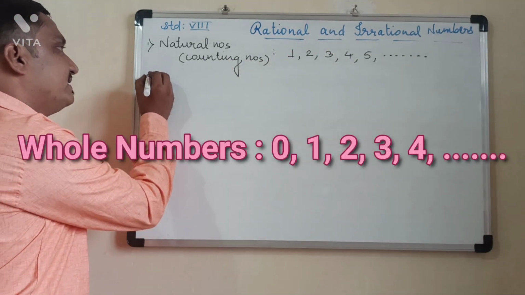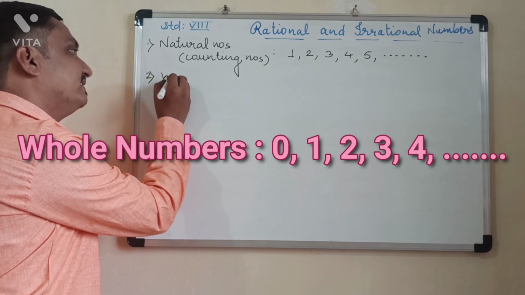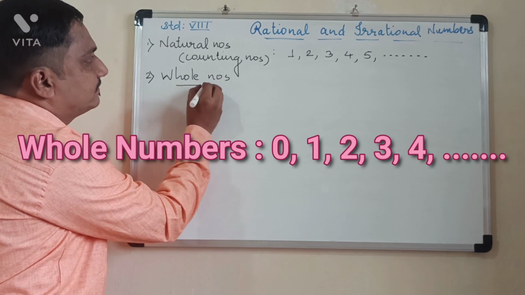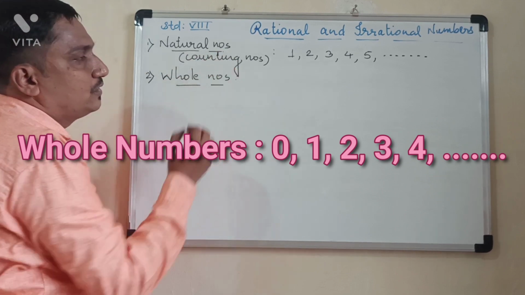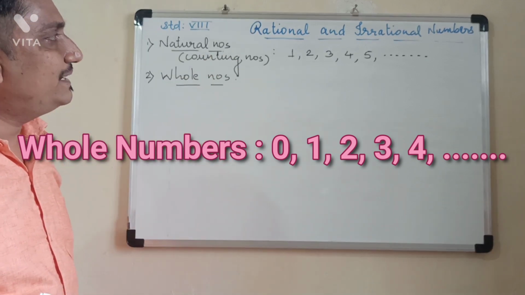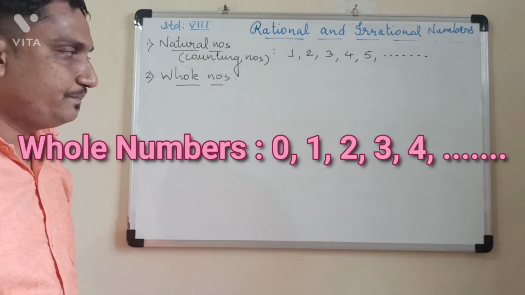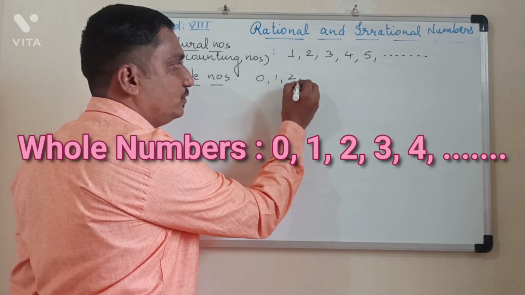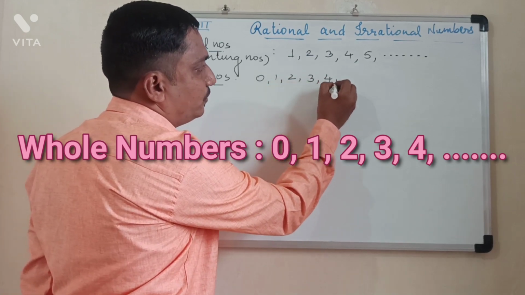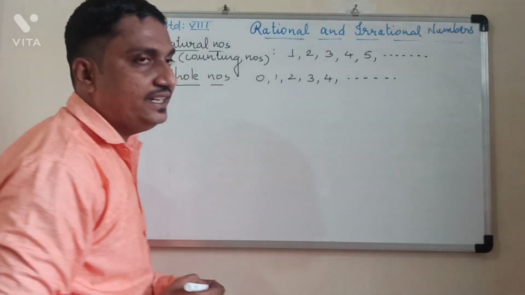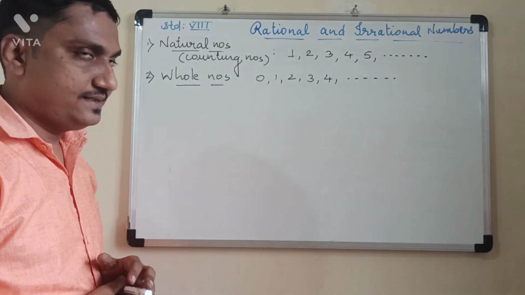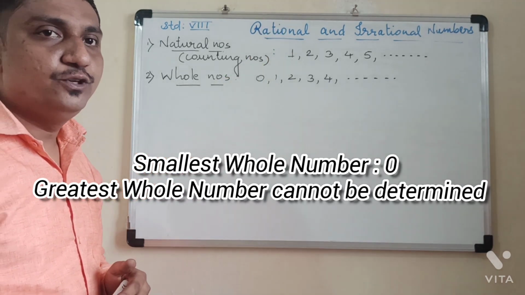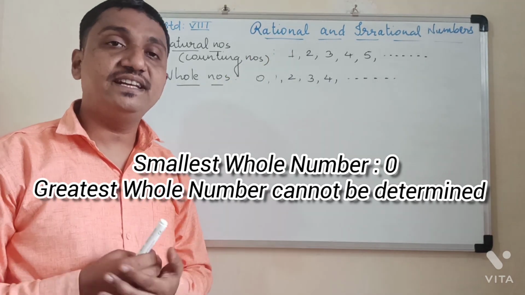Then the second thing that we studied in 6th standard was whole numbers. Whole numbers are nothing but natural numbers along with 0. So the numbers which we write from 0, 1, 2, 3, 4, so on till infinity, we call whole numbers. The smallest whole number is 0 and the greatest whole number no one can predict because they are infinite.